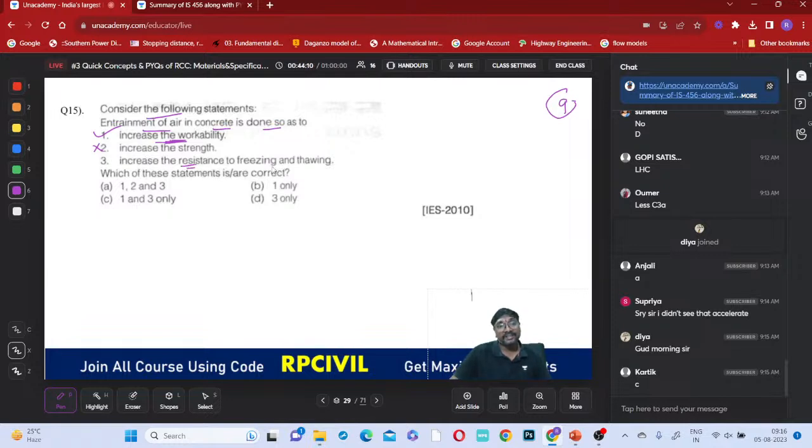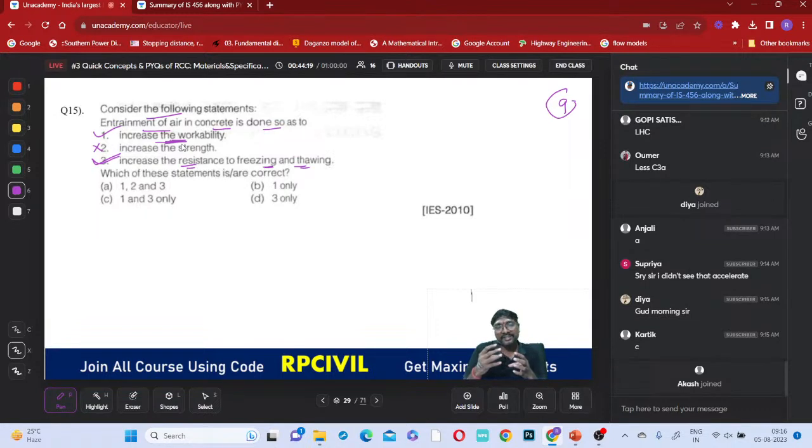And increasing the resistance to freezing and thawing, right? Whenever you have some air bubbles present inside, during freezing, what will happen? The water present in the water content of this cement, its volume will increase a little bit. Suppose the gaps or little voids are not present inside the concrete, that will affect the main concrete. So it is better we have little voids to take care of freezing and thawing. Obviously, whenever liquid water is changed to solid water, does the volume increase or decrease? Volume increases. You have to be careful.